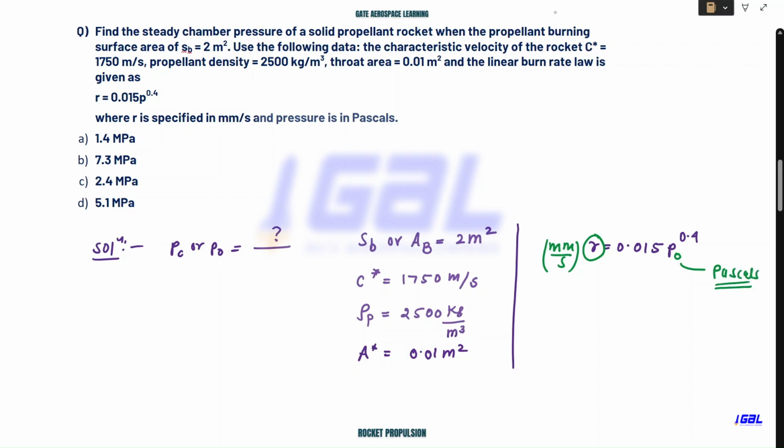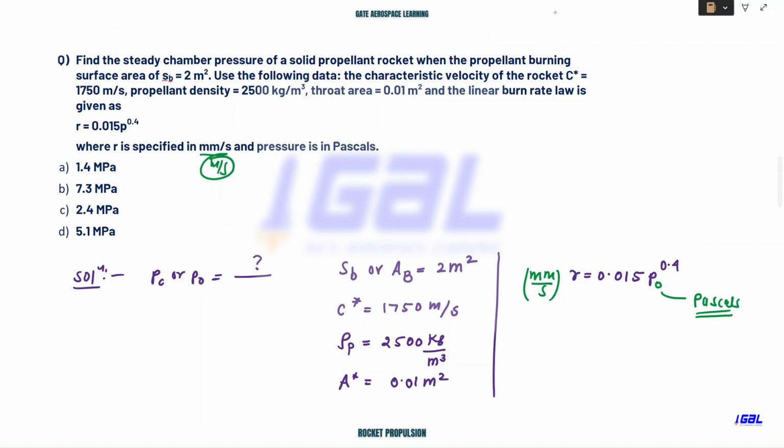You cannot substitute pressure as megapascal or some other value, because this equation is already defined in terms of Pascal, and you will get R in mm per second. You cannot change this. If they say R is in meters per second and pressure in megapascal, then you will substitute pressure in megapascal. In this question they have provided mm per second and Pascal.